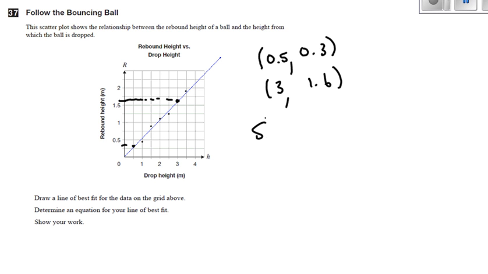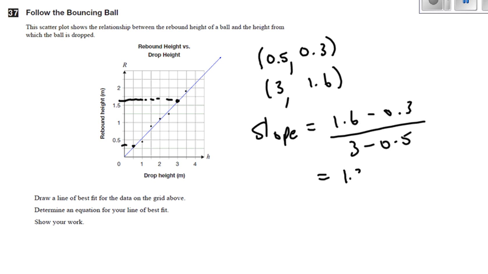So the slope would be 1.6 minus 0.3 over 3 minus 0.5. So I get 1.3 over 2.5. And let's make that just a simple decimal value because we don't like having decimals inside of fractions. So that would be 0.52. And let's just say that's 0.5 and look back at the graph.